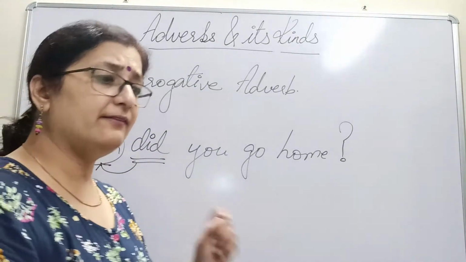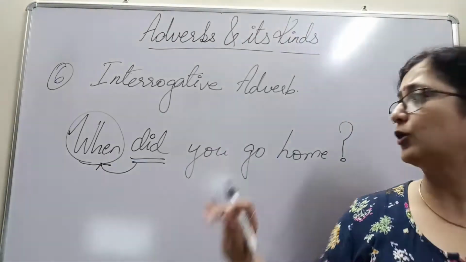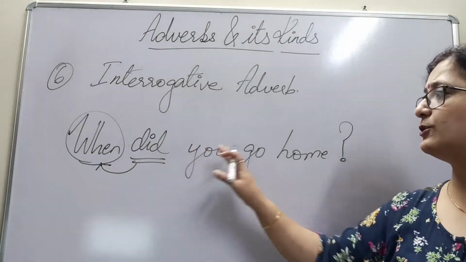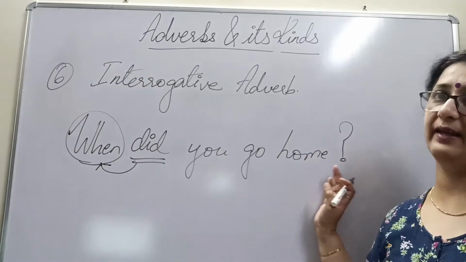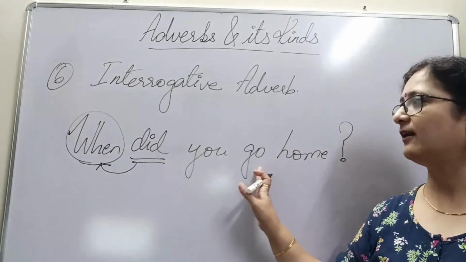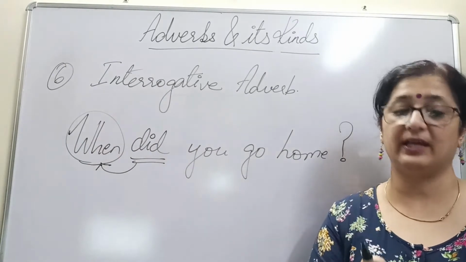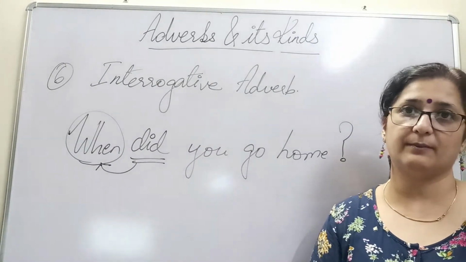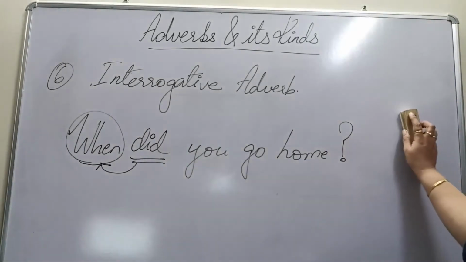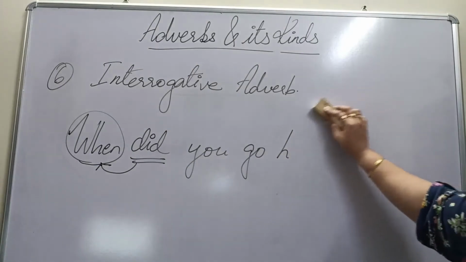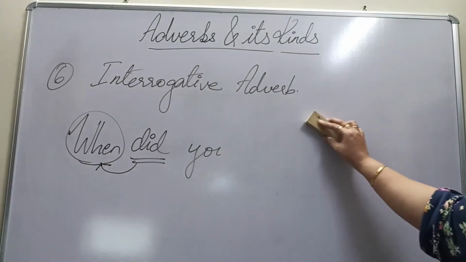There is yet another verb here, go. When did you go home? But home is a noun here, right? So here we'll pick up this verb where it has another word, an interrogative, a questioning adverb, right? Okay, so that's it for the sixth one, interrogative adverb.